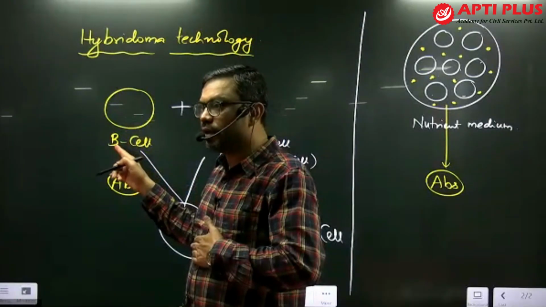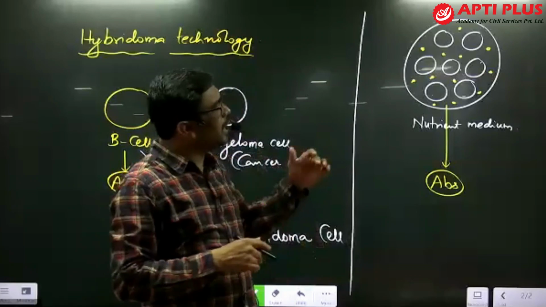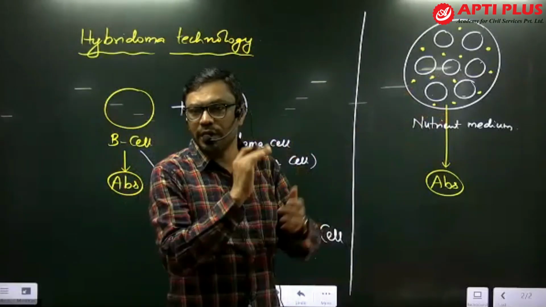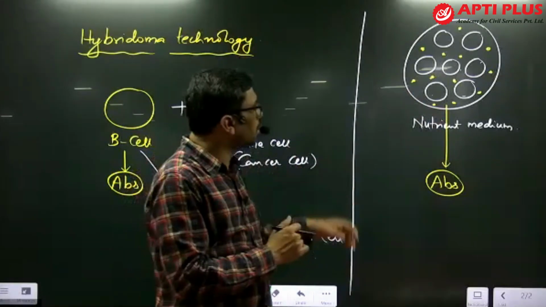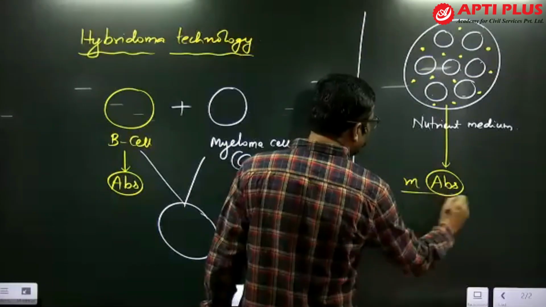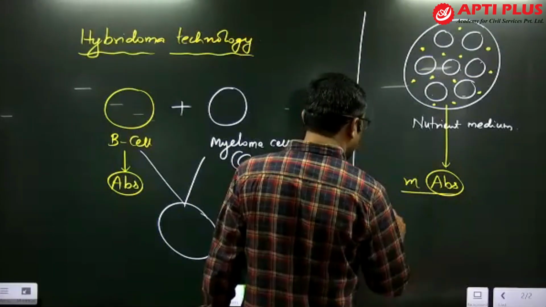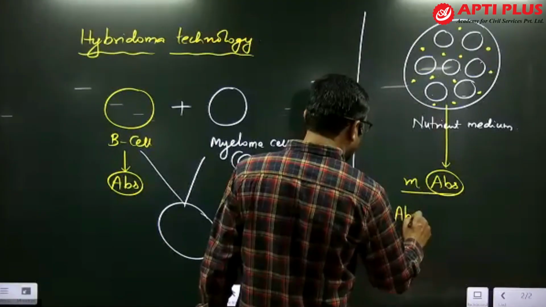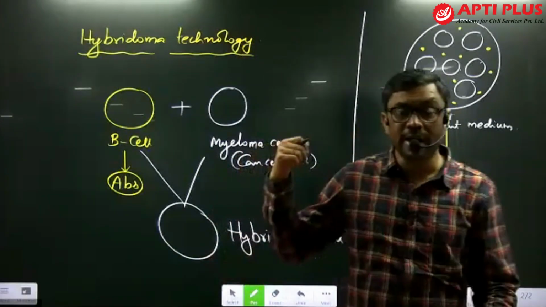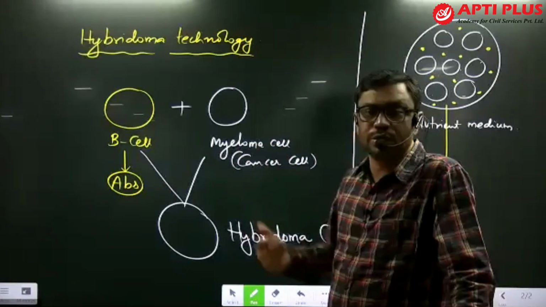Like that, we can produce any number of monoclonal antibodies against a particular disease. These antibodies are called monoclonal antibodies, represented by MABs. Now these monoclonal antibodies played a crucial role in this pandemic situation.